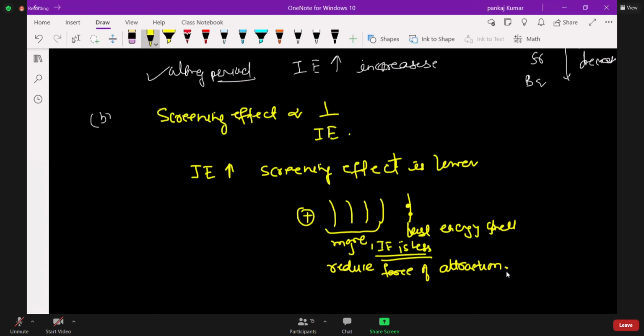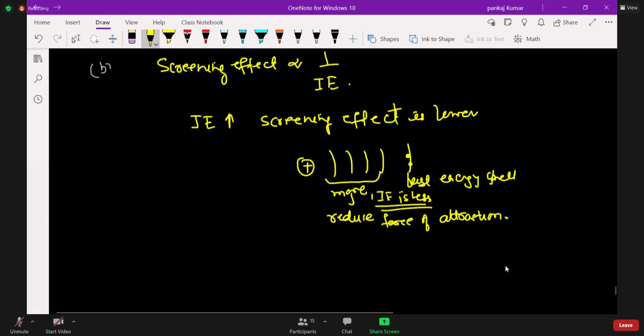What do you think? I thought they will be lesser in size so that the ionization energy increases. Yes, obviously we are studying atomic size already, we have already discussed it.